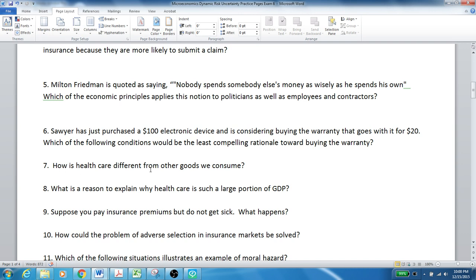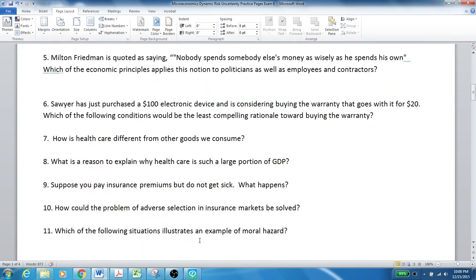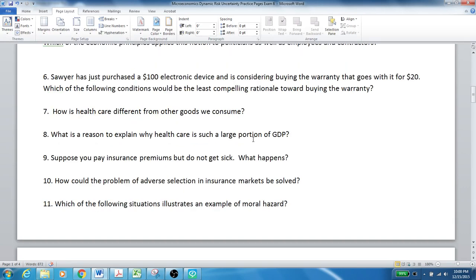Question 7. How is healthcare different from other goods we consume? Actually, questions 7, 8, and 9, you can find these repeated at the end of the PowerPoint presentation on chapter 18. And you might have some of these about labor found at the end of the PowerPoint presentation on chapter 15 as well. Healthcare is different from other goods we consume, for instance, because insurance acts as the payer, and it is separate from the decision maker who's deciding whether to go to the doctor or not.